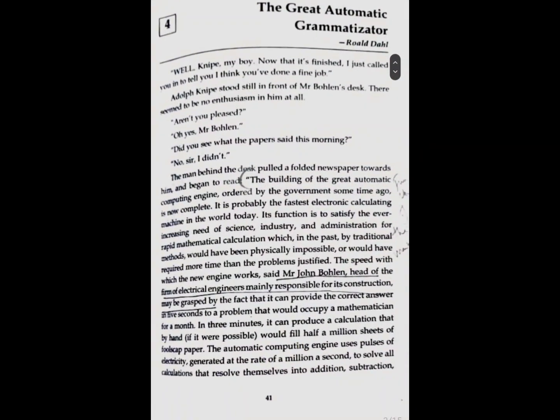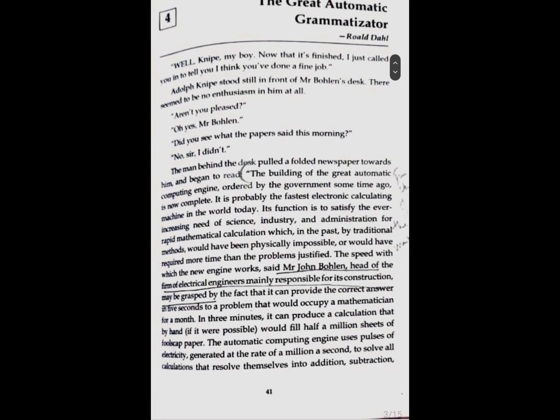Okay. Now, The Great Automatic Grammatizator. As you can see, I have marked a certain section from the first page itself, and I would wish that you do the same. So, what is it talking about? It tells that the building of the Great Automatic Computing Machine ordered by the government some time ago is now complete. It is probably the fastest electronic calculating machine in the world today.